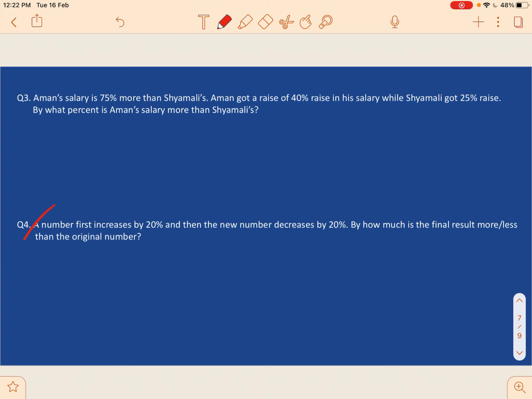Now the last question for today: a number first increases by 20%. So the number increases by 20%, so it will become 1.2x. Again, it's up to you to figure out how I wrote 1.2x. And then it is decreased by 20%, so it will become 1.2x into 1 minus 20 by 100, which is equal to 0.96x.